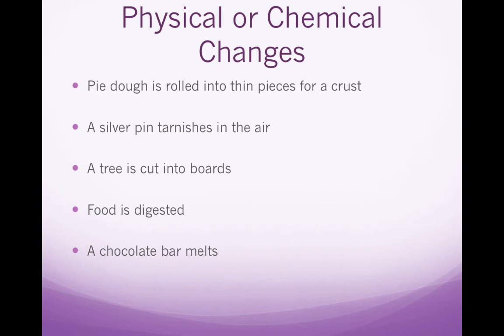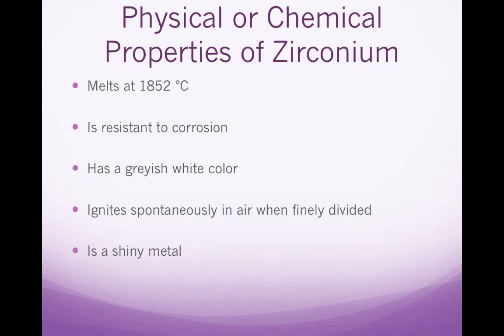Okay, let's look at some examples. Pie dough is rolled into thin pieces for a crust. That's a physical change. A silver pin tarnishes in the air. It's a chemical change. A tree is cut into boards. That's physical. Food is digested. That's chemical. And a chocolate bar melts. That's physical.